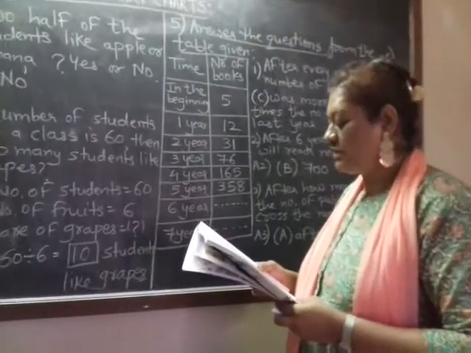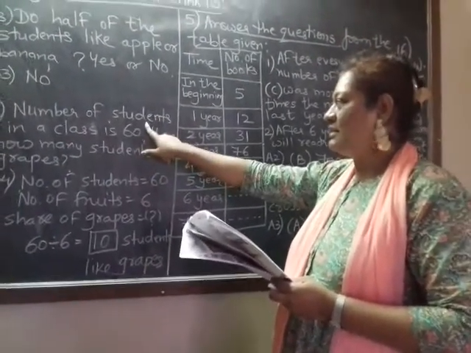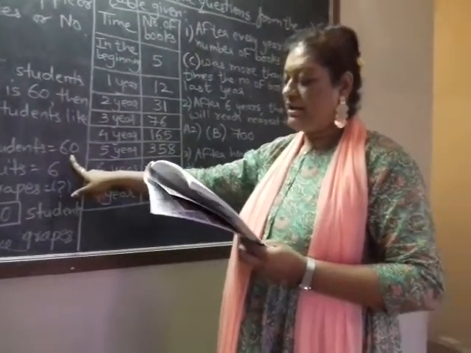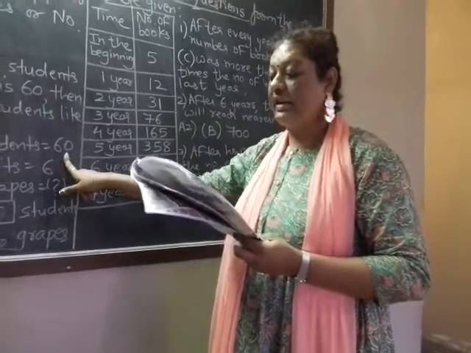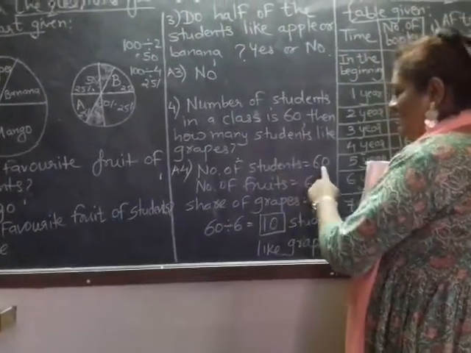Okay, now question number 4. If the number of students in a classroom is 60, so in a single class or one class, the number of students given is 60, right? Then how many students like grapes? So the total number of students in a class is 60.